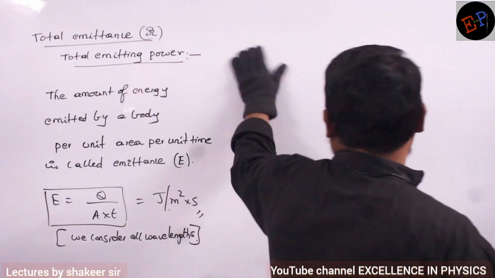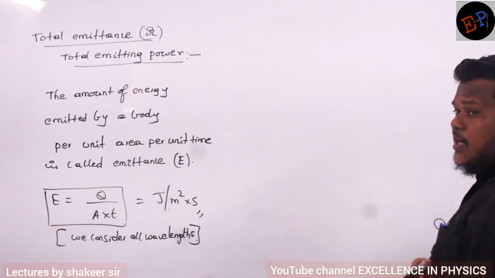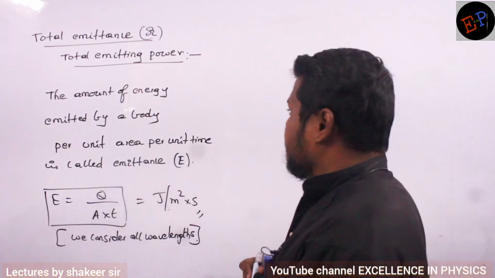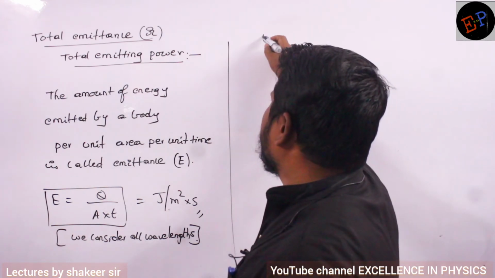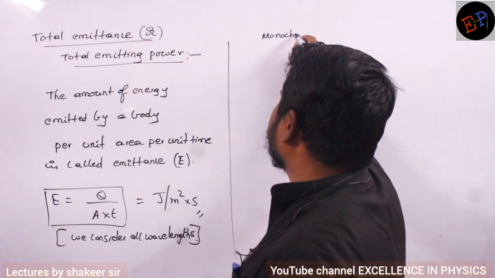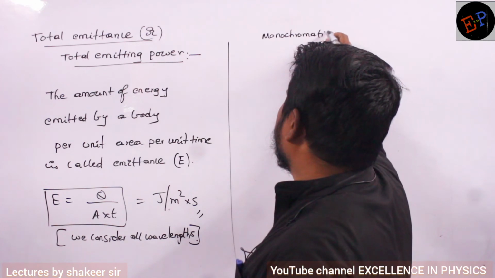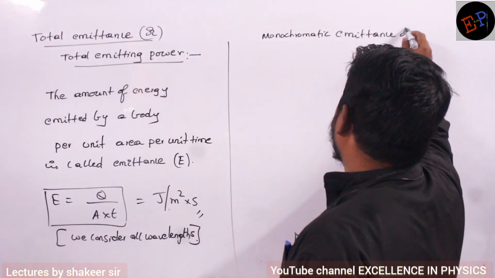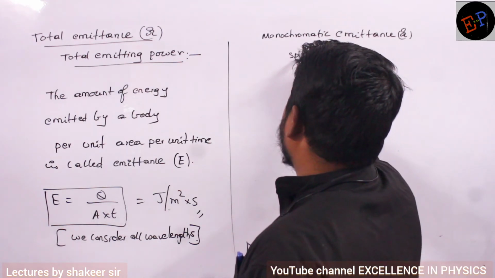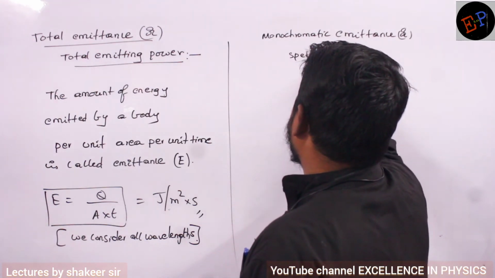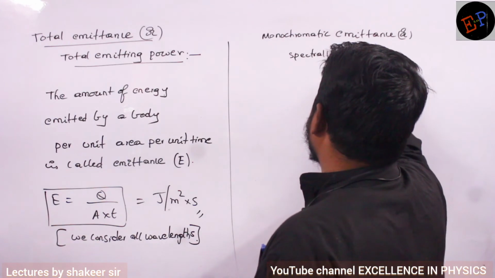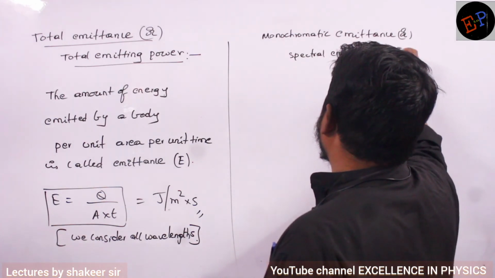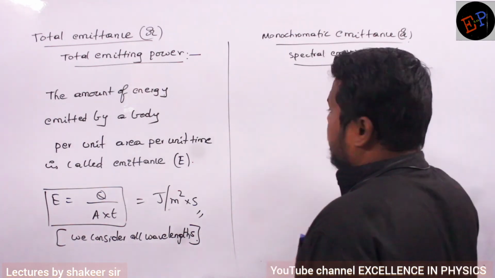Now instead, if I study this emitting power at a particular wavelength, then it is called monochromatic emittance, or spectral emissive power. Are you able to understand?